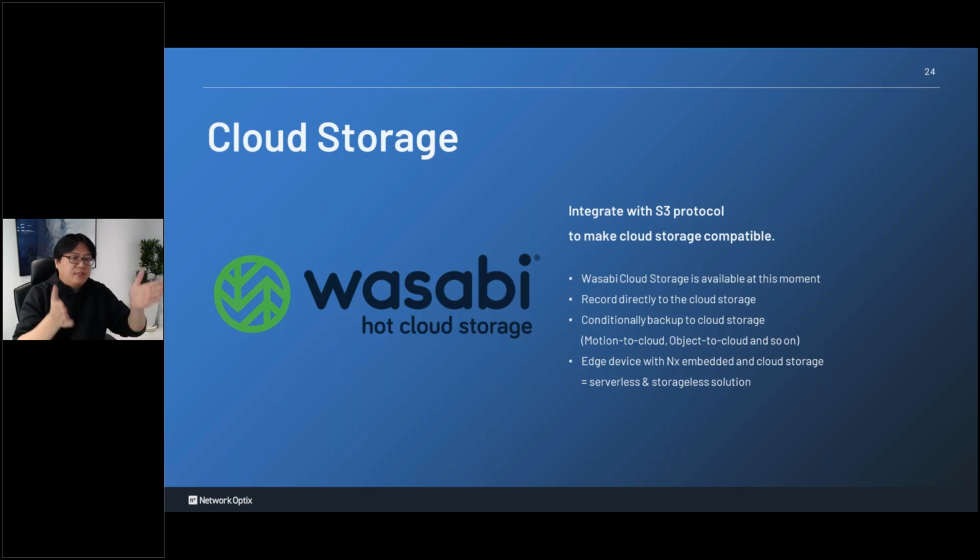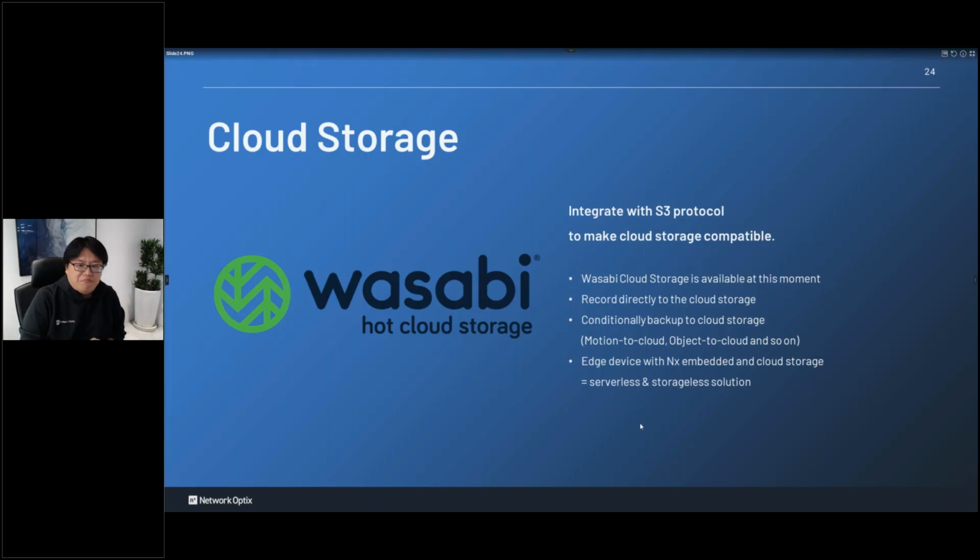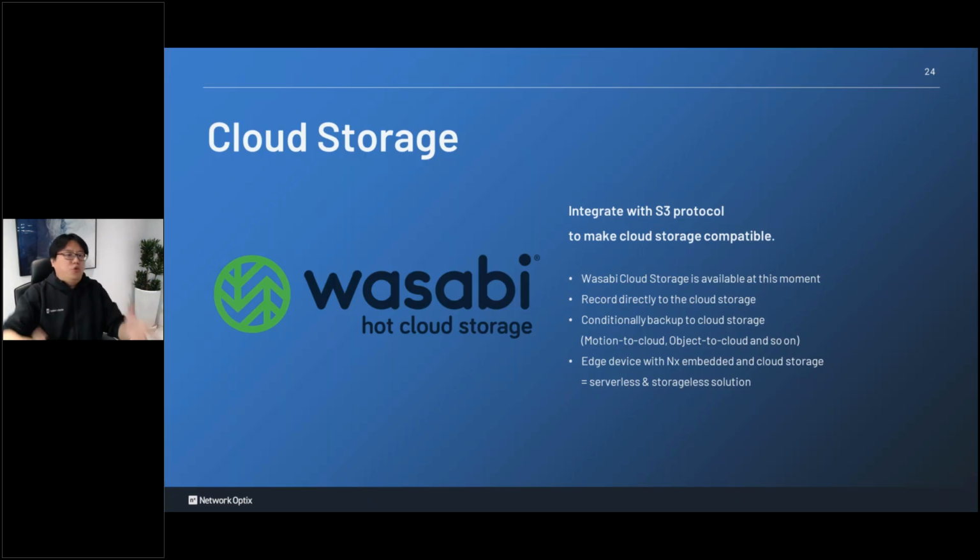And in enterprise version, we support the S3 protocol, right? And first of all, we support the Wasabi cloud storage first, right? And then we will support all the S3 protocol. All right. So for me, right now, I have like 5 projects discussions to make the storage up to the cloud, right? They don't trust, no, they don't want the local storage anymore, all right? And only enterprise can do that, okay?